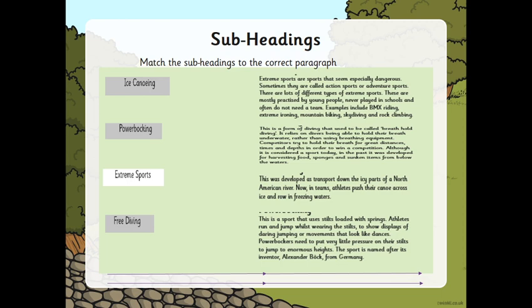Paragraph 2. This is a form of diving that used to be called breath hold diving. It relies on divers being able to hold their breath underwater rather than breathing apparatus.